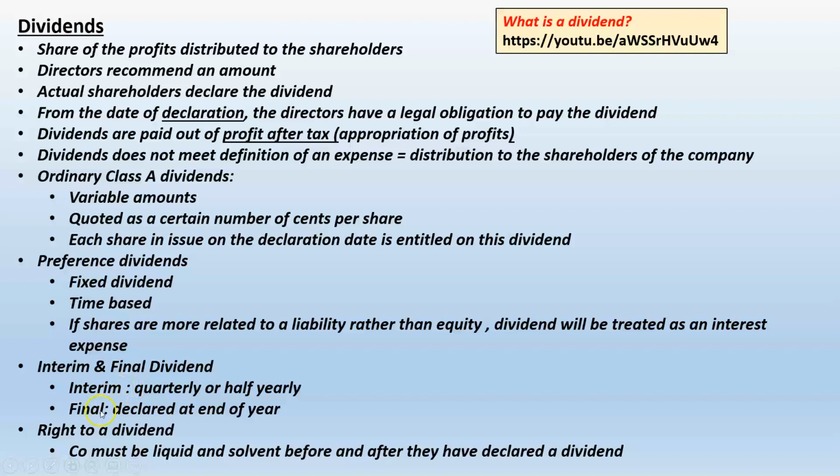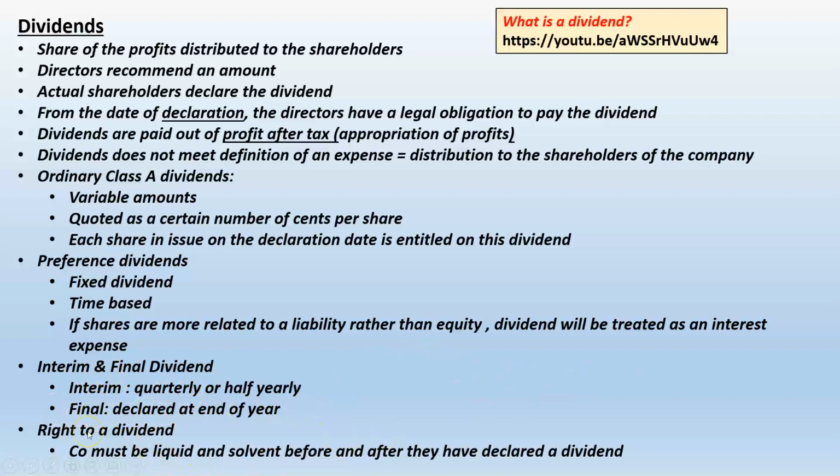Now, there are also two further words that you have to become familiar with. One is the interim dividend and the other one is the final dividend. Interim dividend is paid quarterly or halfway through the financial year. So it is not at the end of the financial year. At the end of the financial year, I'm going to declare my final dividend for the year. So an interim dividend is declared during the course of the financial year. A final dividend is declared at the end of the financial year.